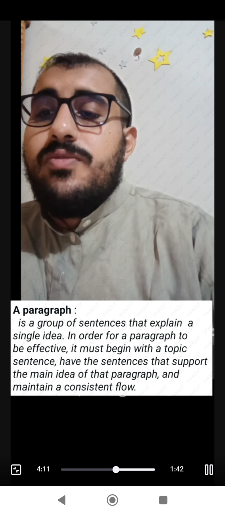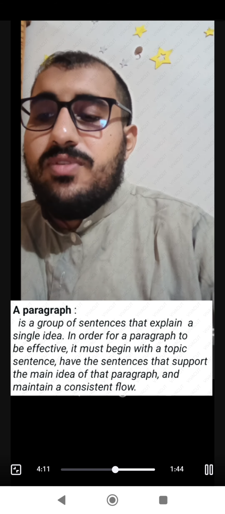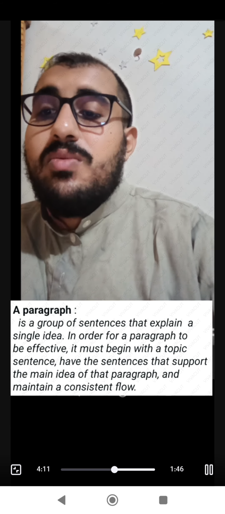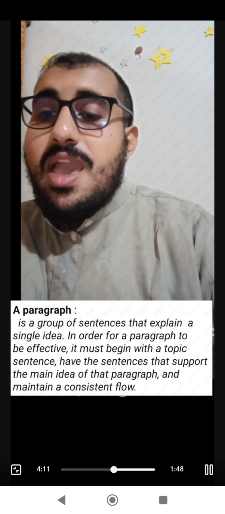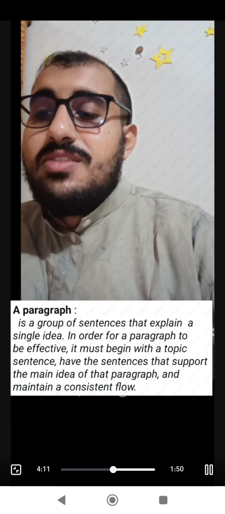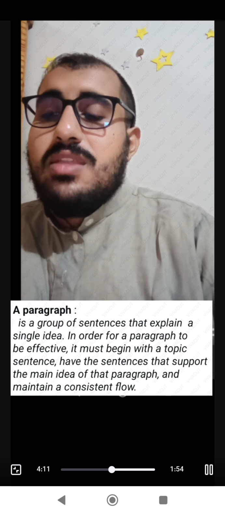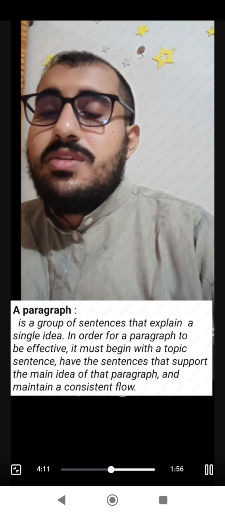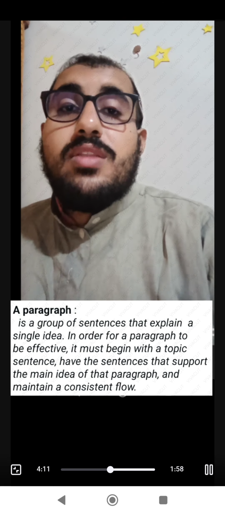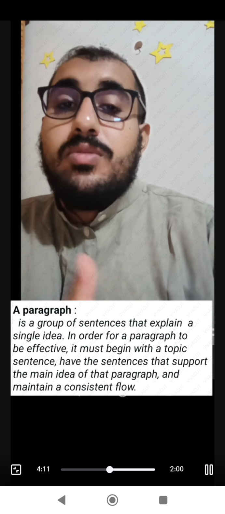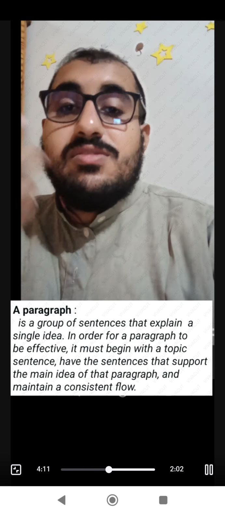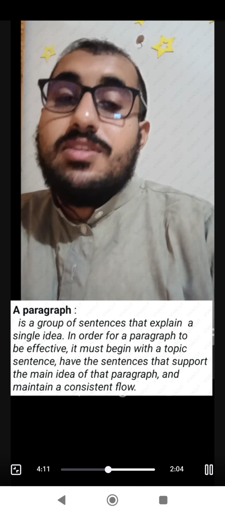In order for a paragraph to be effective, it must begin with a topic sentence, have sentences that support the main idea of the paragraph, and maintain a consistent flow. So that is the simple definition of the paragraph. How can I understand how to create a simple paragraph in this language?